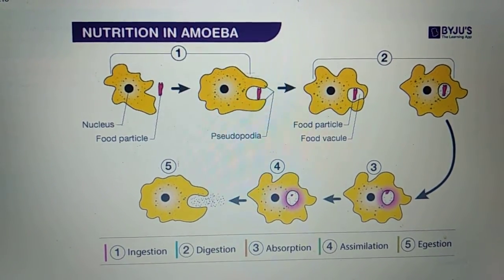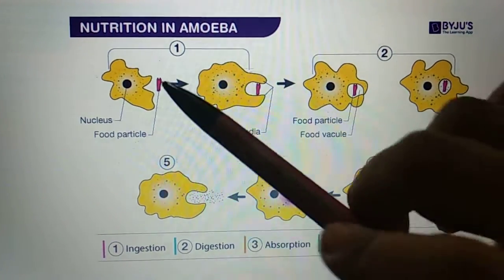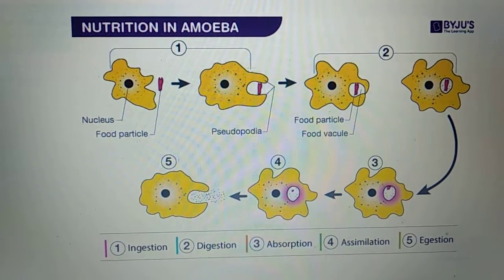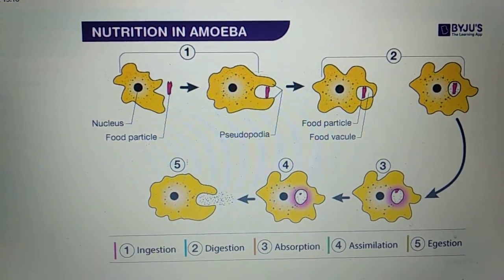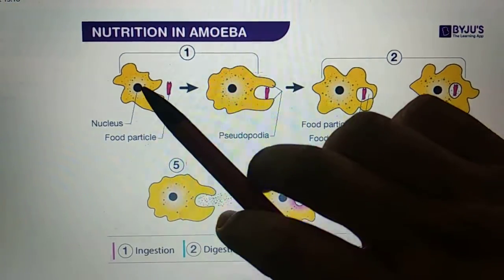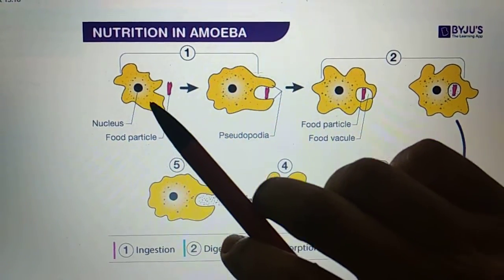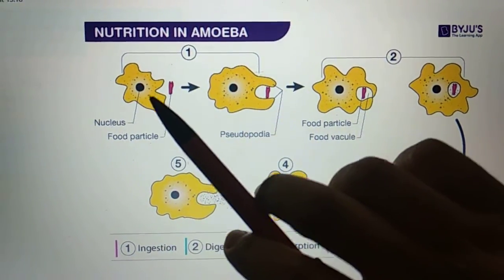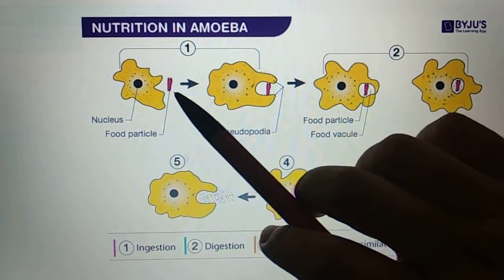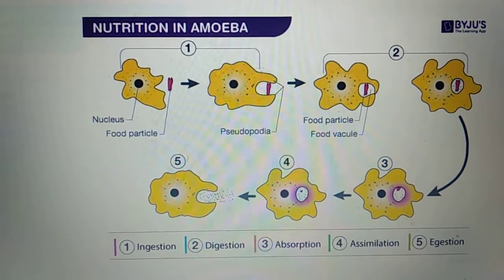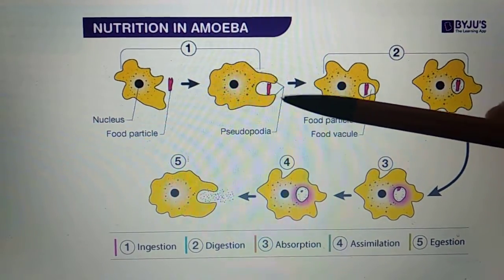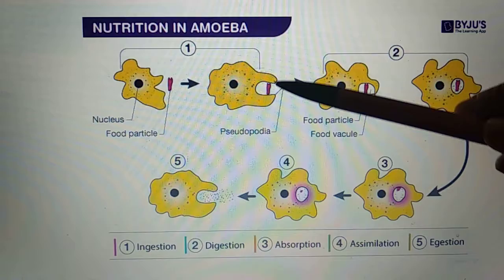Now children, you might have seen the diagram of amoeba. You can see that amoeba is a unicellular organism, that all of you know is made up of one single cell. It has got the nucleus in the center and the cytoplasm, enzymes, mitochondria, everything present around. Now this is a food particle which is lying near the body of the amoeba. When it has to engulf the food or take the food inside, it will be producing a false foot. False foot can be seen here.